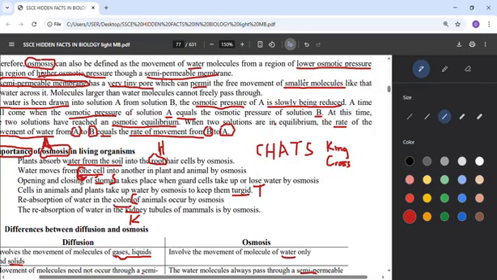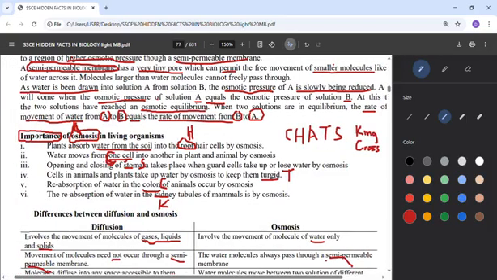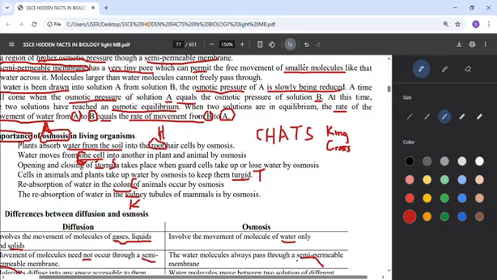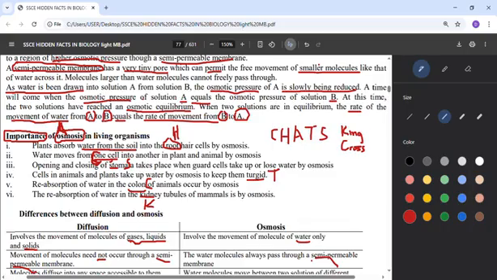That will continue, reducing until it is at equal form, equilibrium. There was movement of water from B to A, so it will keep moving. The demand will be going down until it doesn't need water again. It means they are now in an equilibrium state, and that's what we call osmotic equilibrium. So the rate of movement of water from A to B is equal to the rate of movement from B to A once it has gotten to the osmotic equilibrium state.